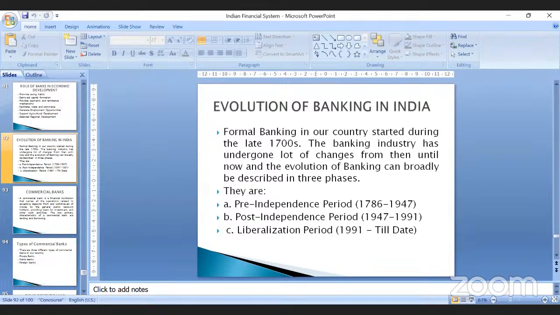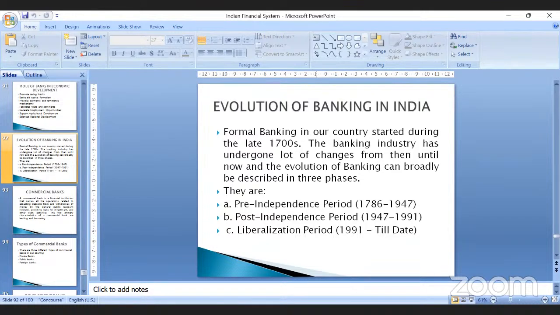Now, whenever you are talking about the evolution of banking in India, see, banking is an age-old thing. Formal banking in our country started during the 1700s. But after starting, it has gone through a lot of changes and a lot of evolution. This evolution is defined into three different phases.